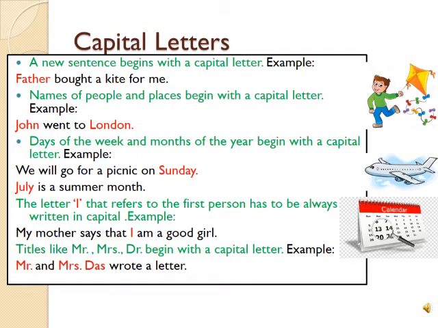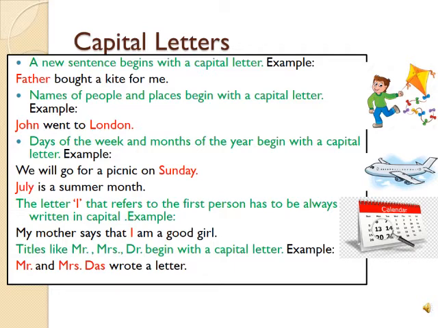Next, days of the week and months of the year begin with a capital letter. Example, we will go for a picnic on Sunday. Sunday is a name of a day, so I will write S in capital letter. July is a summer month. July is again a name of a month, so I am going to write July J in capital letter.